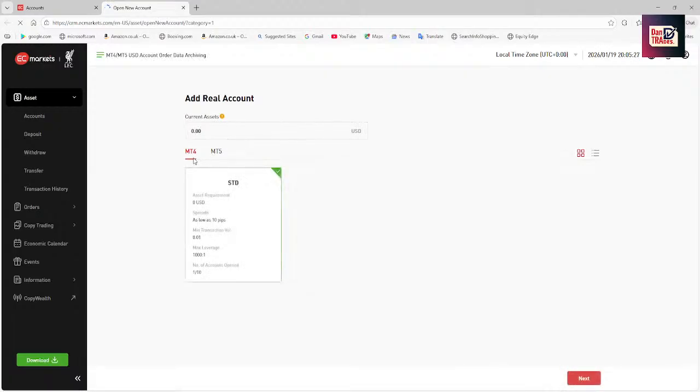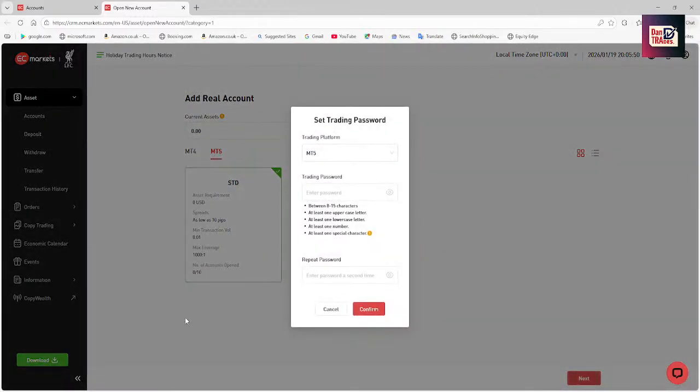Now you can choose between MT4 and MT5. MT4 is an older version of MT5. What MT4 does is help you copy trades. So I can place a trade and you're going to place the same trade. That's what we use MT4 for. But for MT5, you can place your own personal trades on that platform. So you choose MT5 and you choose an STD account. Then you choose next, you give it a password, and I think that's it for the account creation.